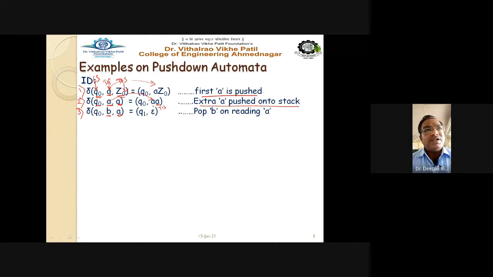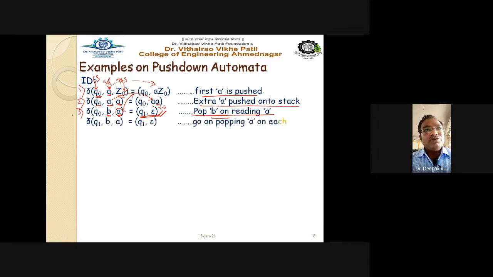So B is read and top of the stack is, say for example, A, then what operation as per our logic do we have to follow? We have to follow the pop operation for every B. So that's why pop A on reading B. Pop operation is always indicated by Q1, epsilon. So always use this rule for the pop operation. Whatever may be the top of the stack, this A will be popped out from the stack. Getting this point? You have to write down Q1, epsilon to pop A from the stack when you read the B.